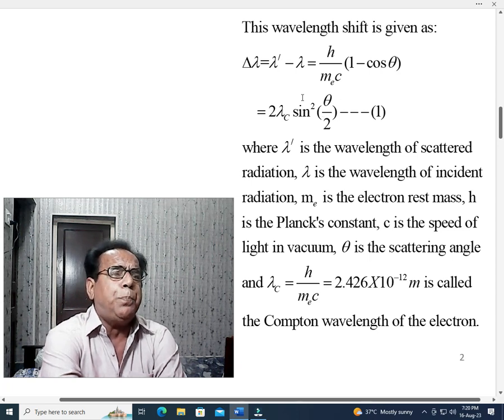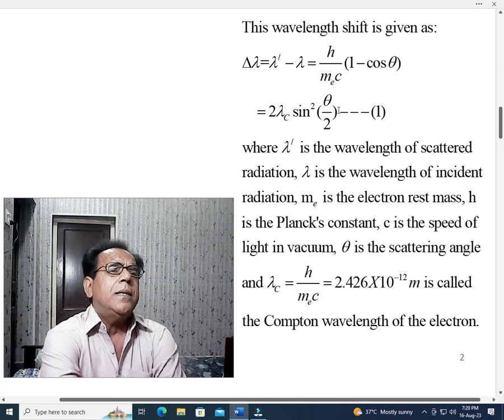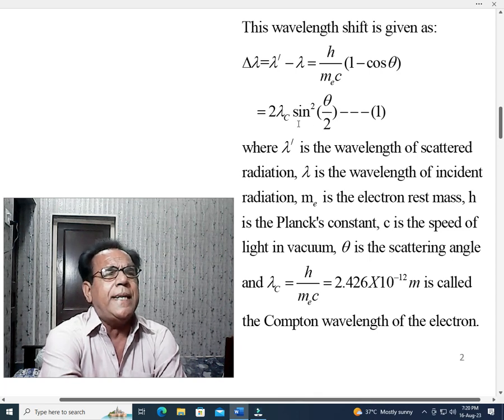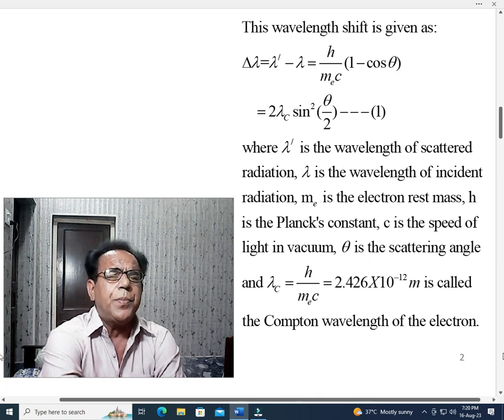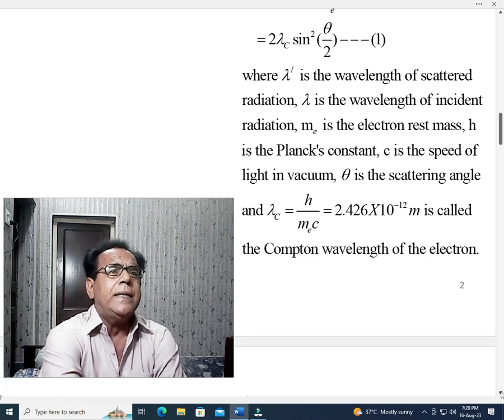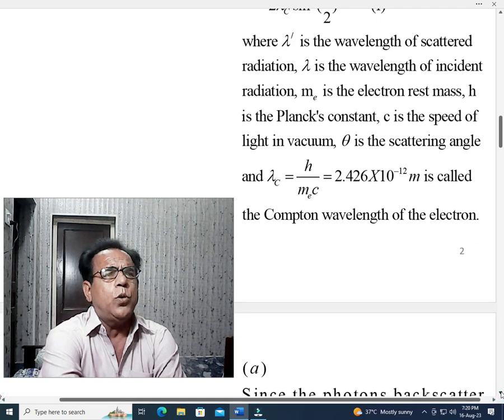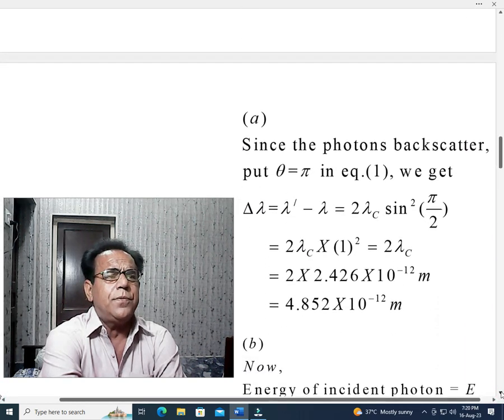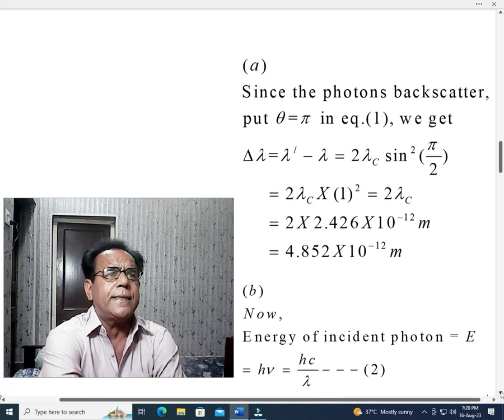Okay, so this portion will be treated as 1, and when it is treated as 1, it becomes equal to this 2 lambda c. Okay, because sine 90 is equal to 1, cos 90 equal to 0. Similarly cos 180 equal to minus 1, sine 180 equal to 0, and so on. Okay, for the time being we are not discussing trigonometry.